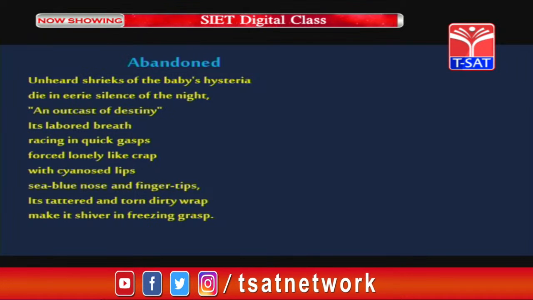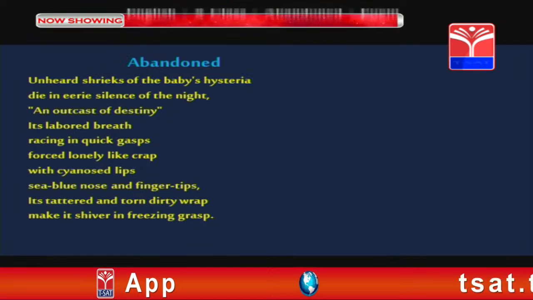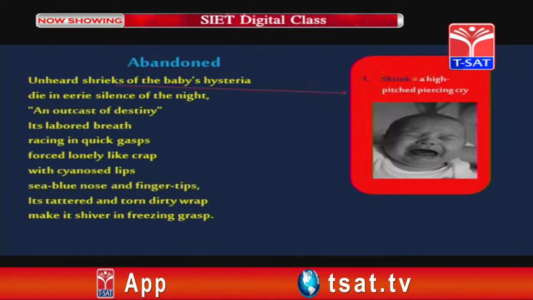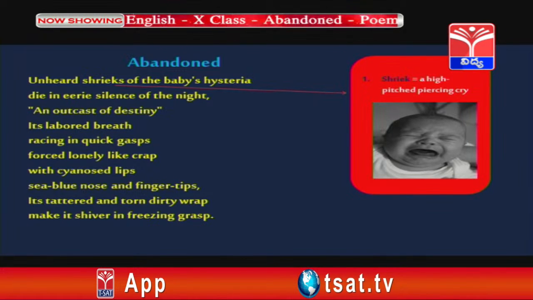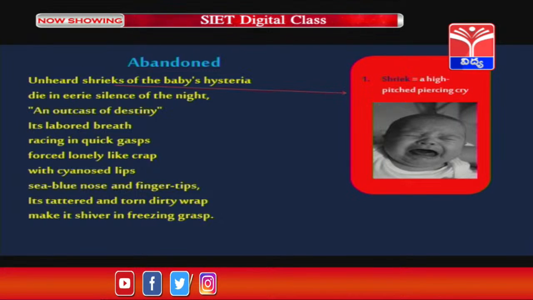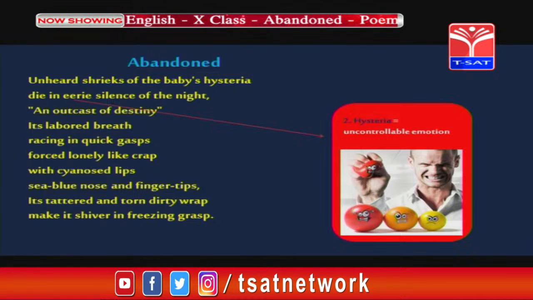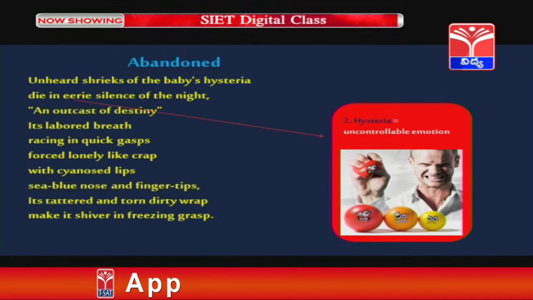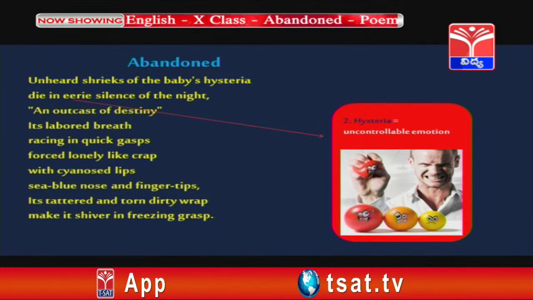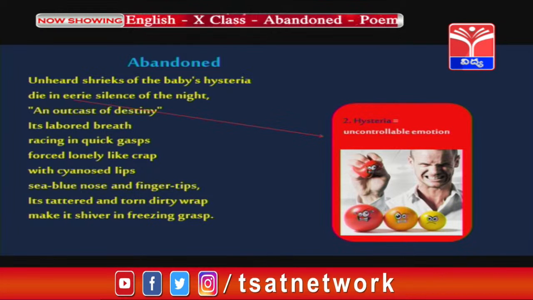Now, before we discuss the central idea of the poem, let us have a look at the meanings of the unfamiliar words. The first one is shriek. Shriek means a high pitched piercing cry. Usually, whenever children cry, we can say that is a shriek. And second one is hysteria. Hysteria is nothing but uncontrollable emotions. Usually, when someone irritates us, we get hysteria, we get some uncontrollable emotion.